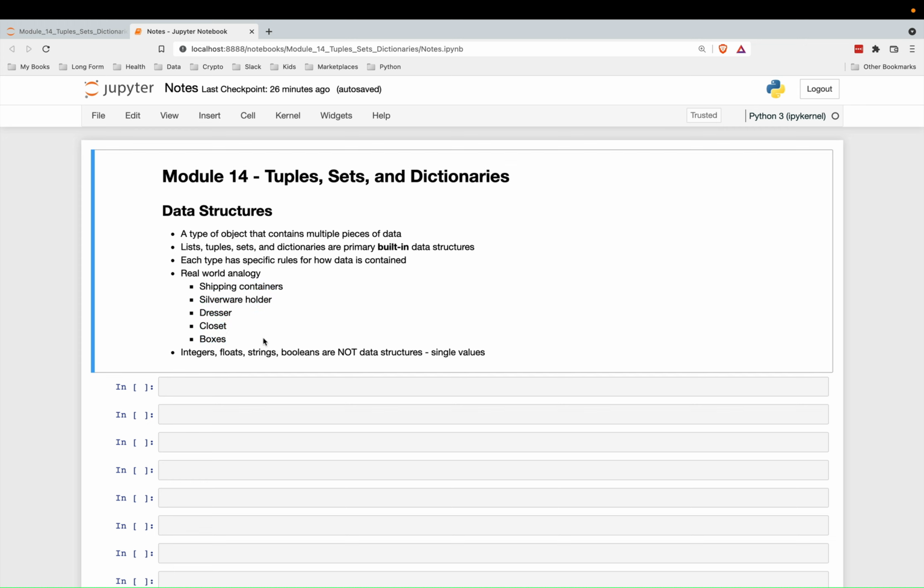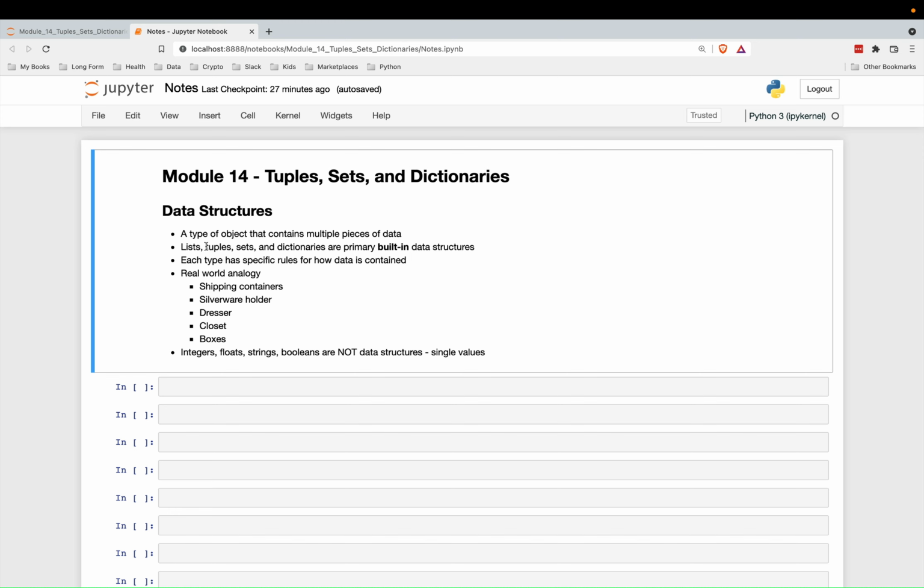Most of the objects that we've worked with thus far are not data structures, such as integers, floats, strings, and booleans. These are just considered single values. Now strings, you could sort of think of as a data structure because they can contain multiple characters, but really you can't subtract or take away from a string or modify a string, so it's really not a data structure. A range object maybe could be considered a very simple data structure. It's just a sequence of integers, but usually we don't think of it as a data structure because it's so simple and there's not much use for it outside of a for loop.